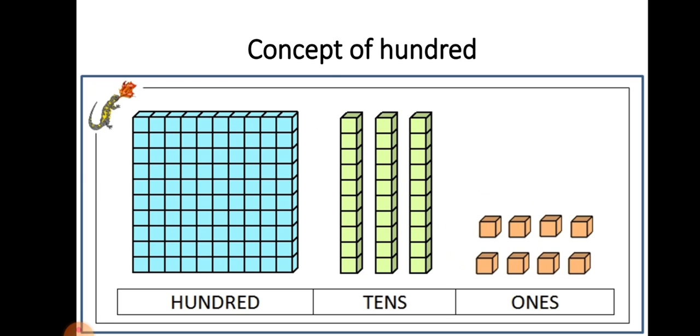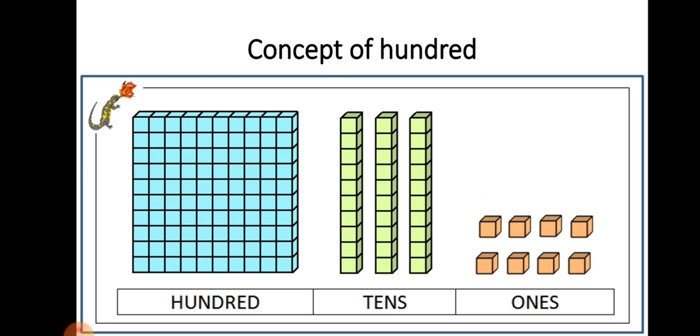And then the green column, in one column there are 10 blocks. The green column represents tens, and here 3 columns show 30. And last, loose boxes are there in light brown color. Loose boxes represent ones. Loose boxes are 8.